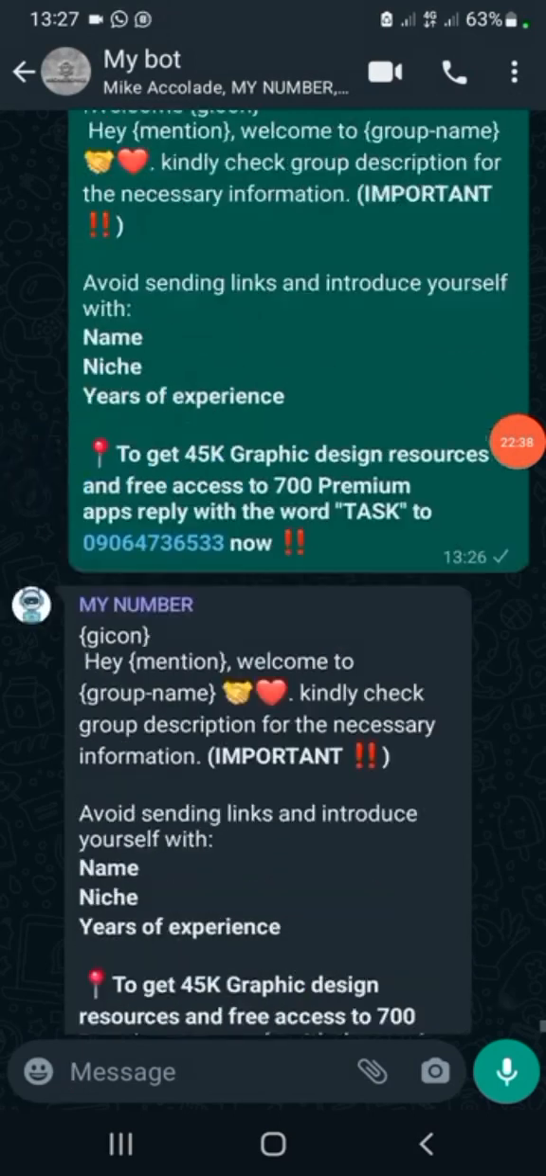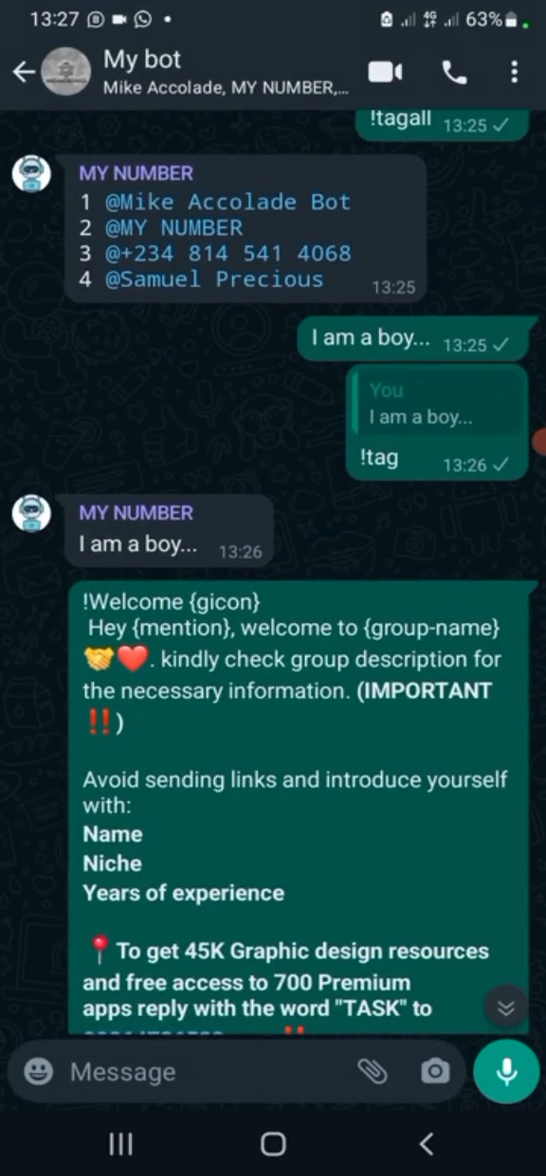Now to set welcome message, I just copied a welcome message I've made use of before. Now there is a format you are going to make use of. The format is, just type this: exclamation mark welcome. That's the prompt for it.